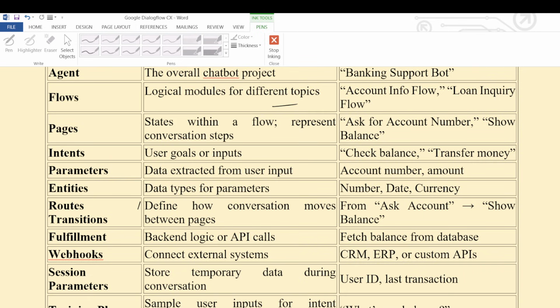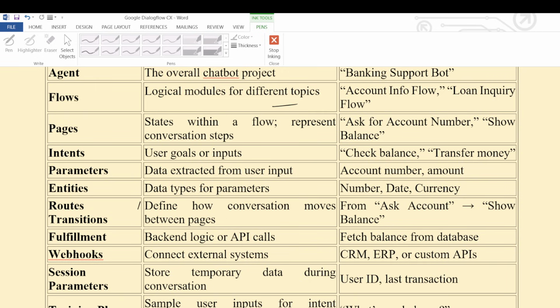Now, how does our conversation move from one page to another page? We need to discuss that inside the transition routes. Once the user asks for account details, we need to get the information from the user, and then the bot sends the response to the user. After that, he will ask another question other than the account.